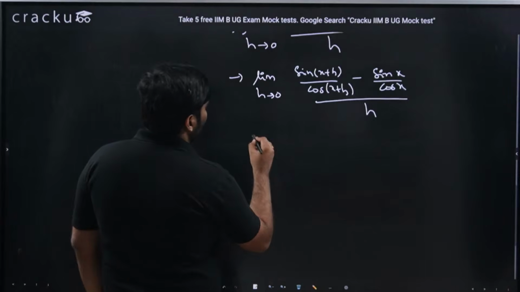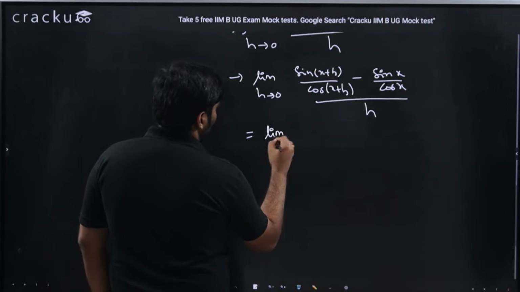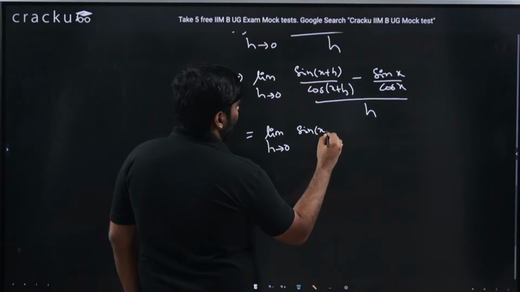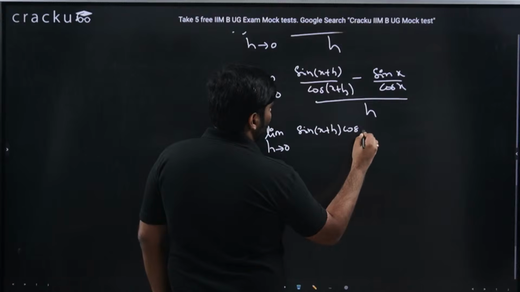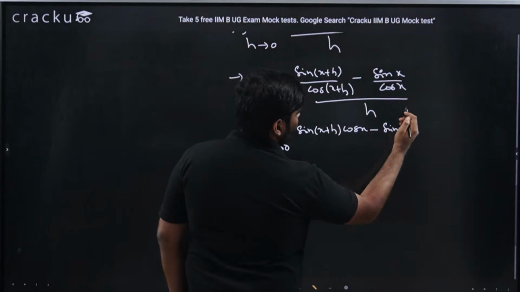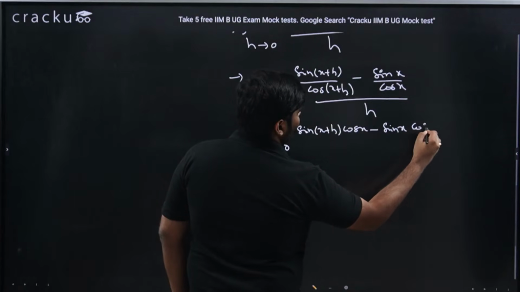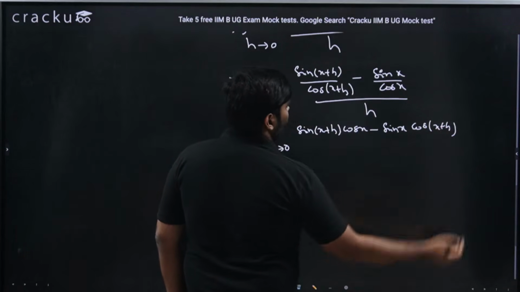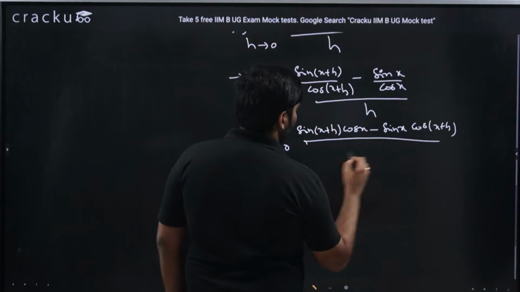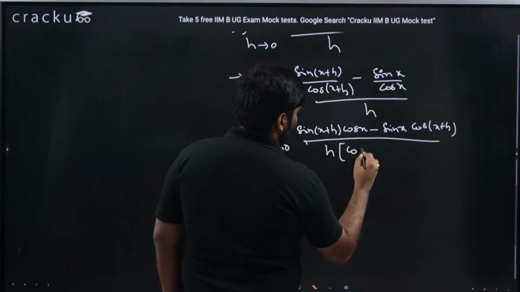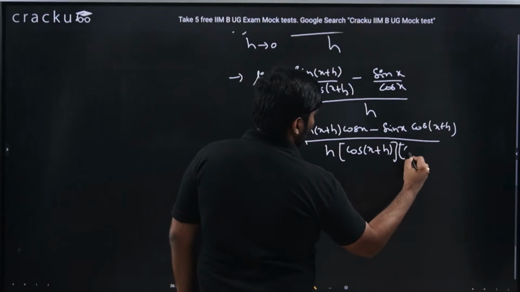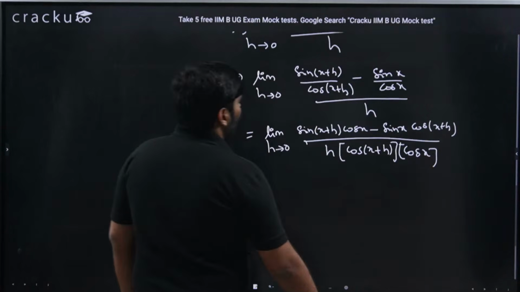This can also be written as limit h tending to 0, sine of (x plus h) into cos x minus sin x into cos of (x plus h), by h into cos of (x plus h) into cos x.